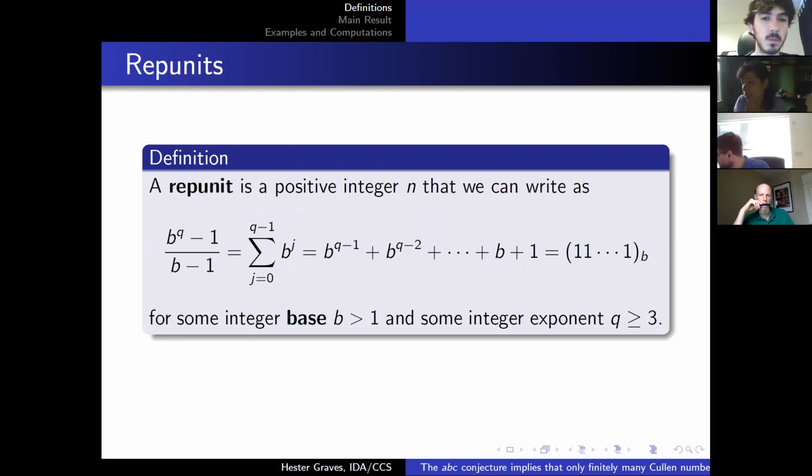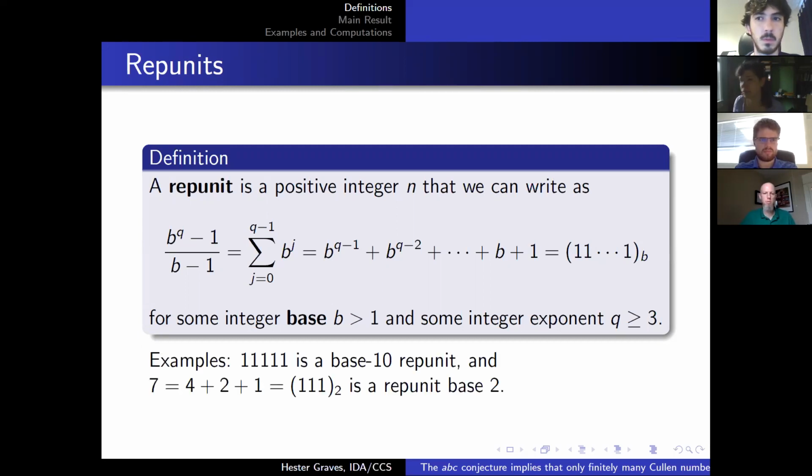Again, we want our integer base to be greater than 1, because otherwise we can write any positive integer this way. And we want our integer exponent to be greater than or equal to 3. Why? If we allow length 1, that's just the number 1. That's boring. If we allow length 2, then any positive integer n greater than 1 can be written as n minus 1 plus 1. And so any positive integer greater than 1 can be written as a repunit of length 2. That is also boring. So we're telling ourselves we only care about length greater than or equal to 3.